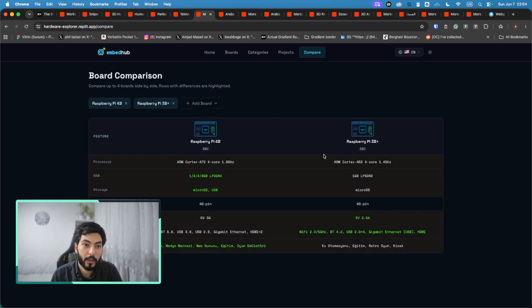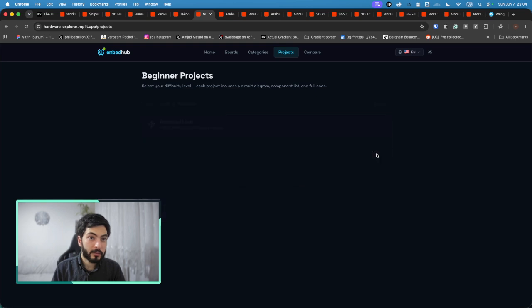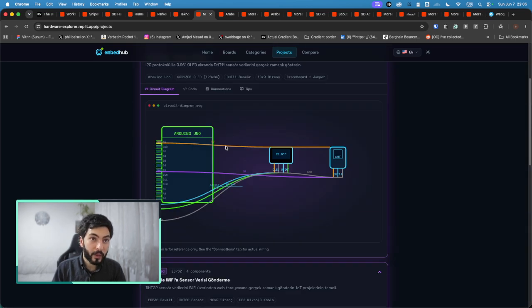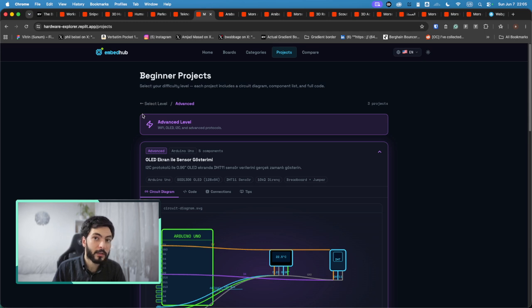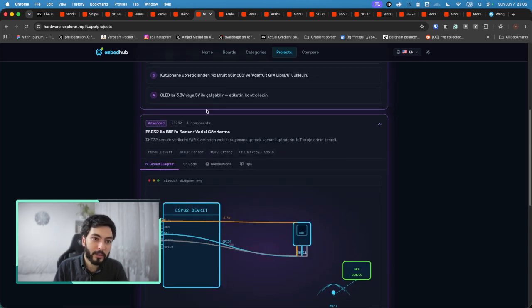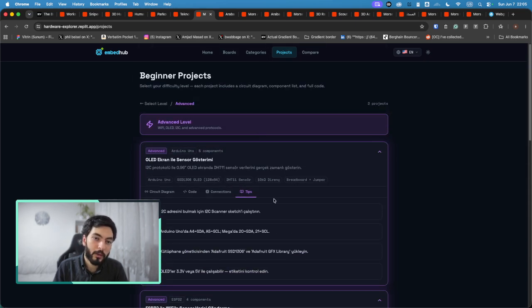Okay, here you can see the comparison of two systems that they have. You can see some kind of projects to do and work on them. The guy behind this is super interested in embedded systems. He's familiar with embedded systems and Raspberry Pi, but he doesn't like programming. I don't remember if he liked programming, but he didn't do a website. He just focused on embedded systems. So he did this to help himself with the work that he likes the most.